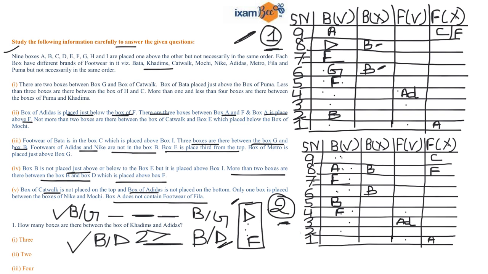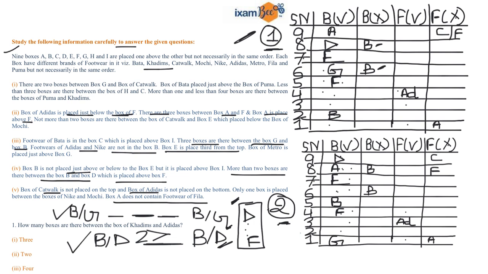So I have to place G over here because there is a gap of 3 boxes. Now I can place my D over here in order to satisfy these three conditions. Guys, you can form more cases, but I am proceeding with these two only. So let's try with these two cases and try to fix all the information.